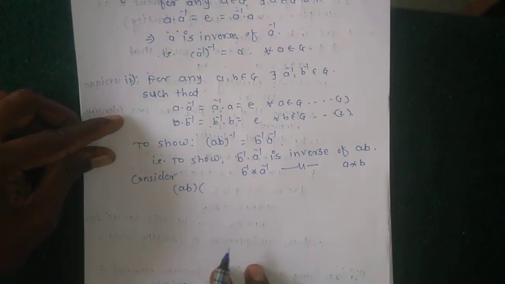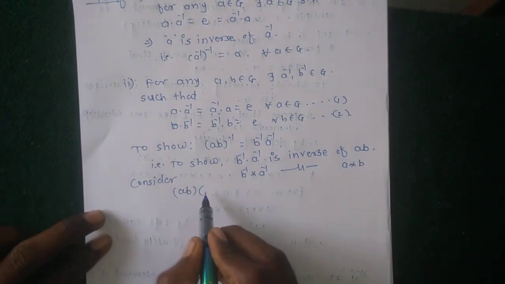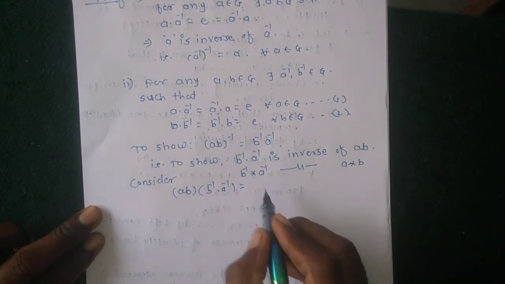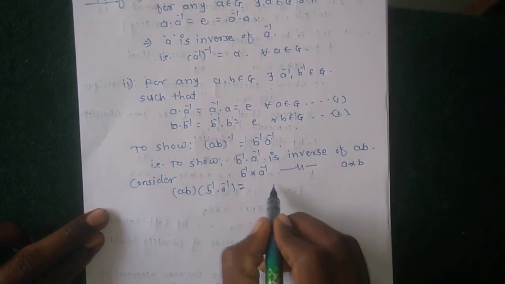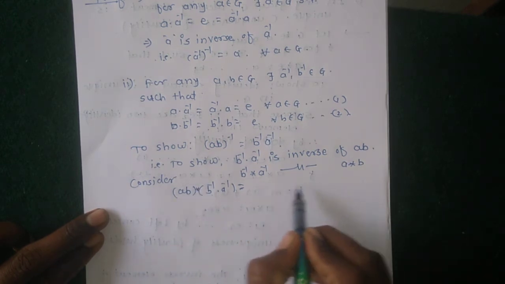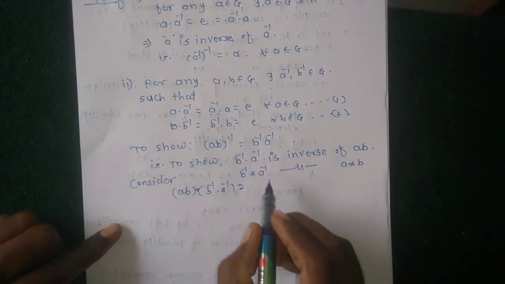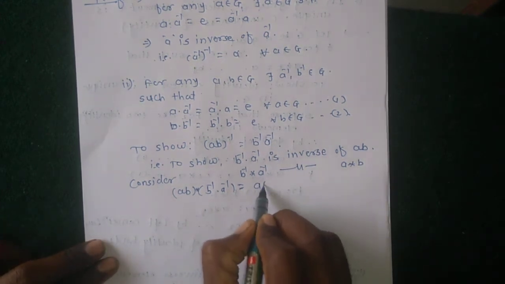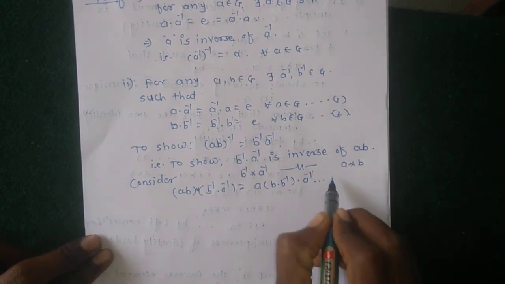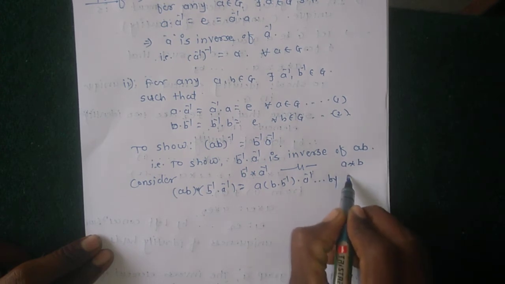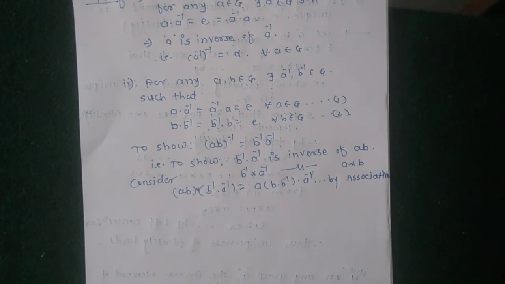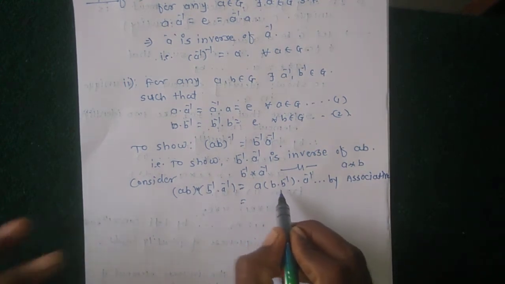Consider AB into B inverse A inverse. How to show that their operation star is the identity? By using the associative property, A into B into B inverse into A inverse, because G is a group and G satisfies the associative property, which implies that, by using the identity